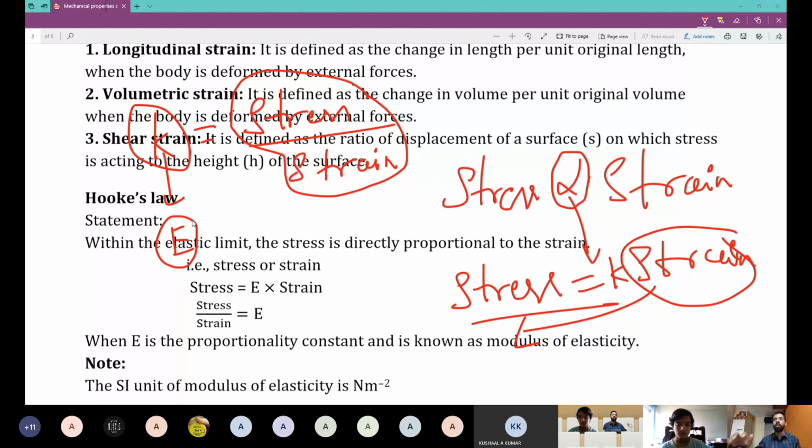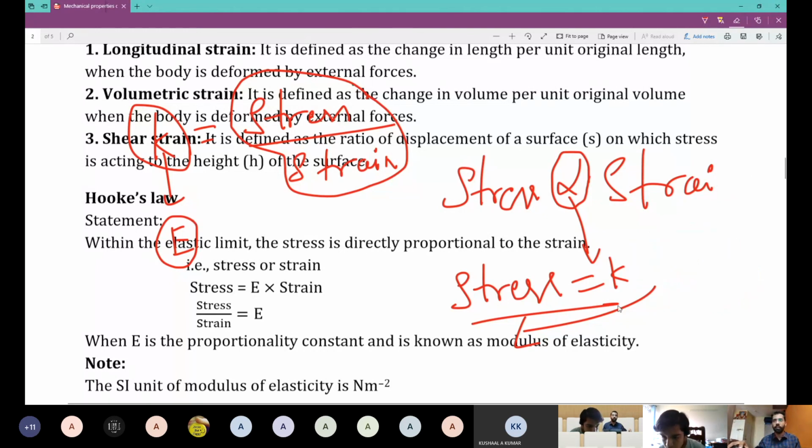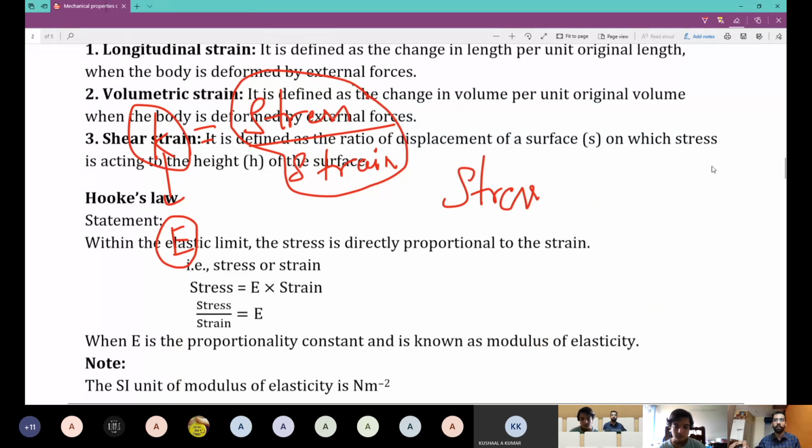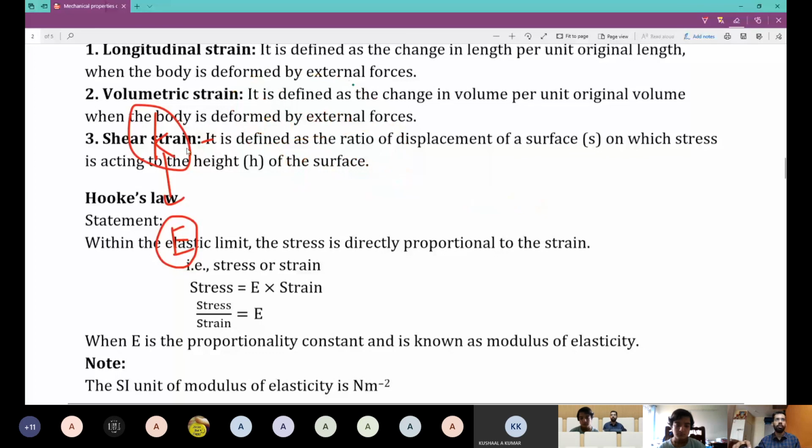All right. Now we'll continue from this in the next class, because next class I have to show you the stress-strain curve and explain the salient features.